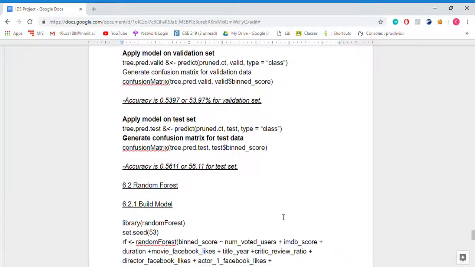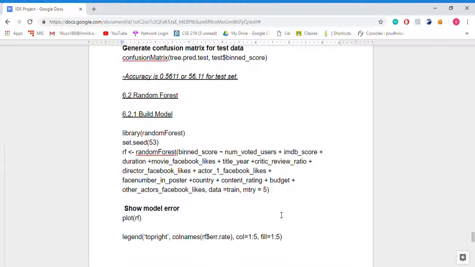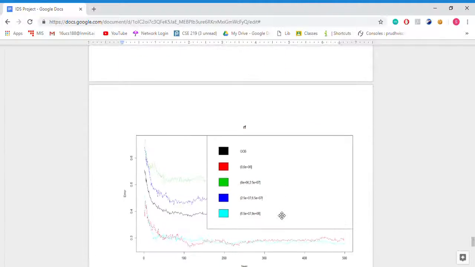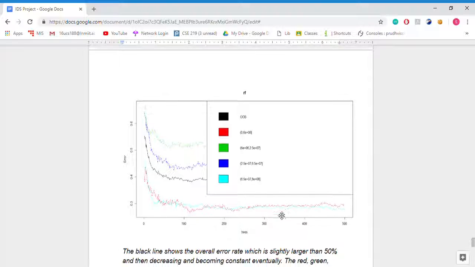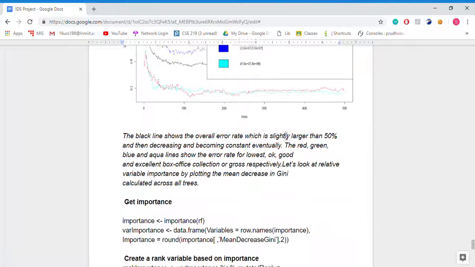Now our second ML classification algorithm, random forest. Like we did in the first method, we are taking all the attributes and plotting. This is the plot. The black line is showing the overall error rate, which is slightly larger than 50%, and then decreasing, becoming constant eventually. And the red, green, and blue lines are showing the various bin intervals.